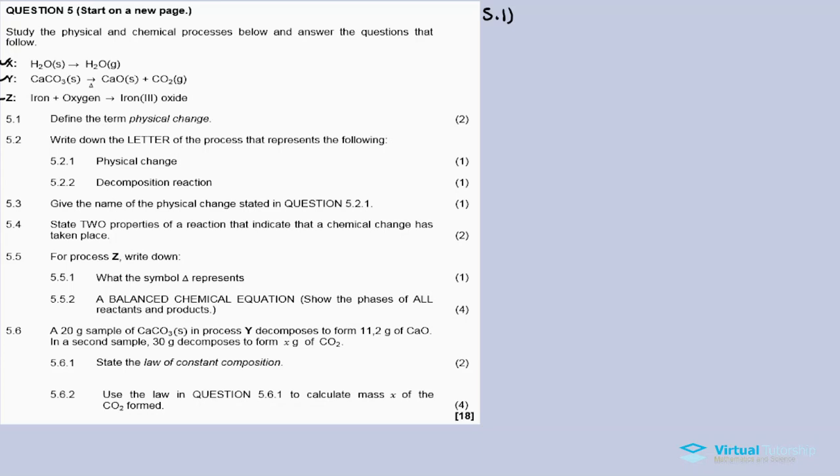Physical change. Physical change is a change in which no new substances are formed. For instance, you take water and boil it. When the water is boiled, it moves from liquid state to what?